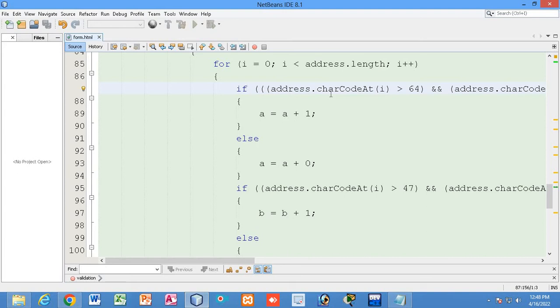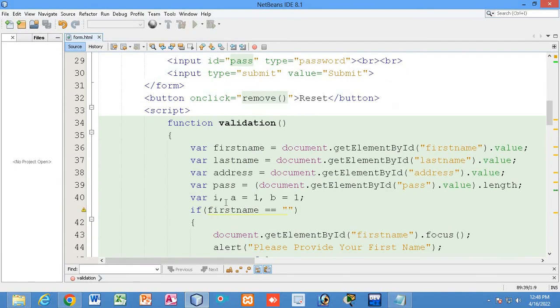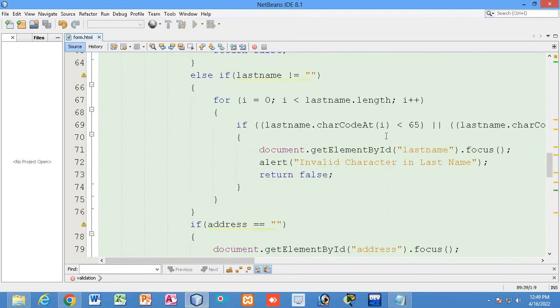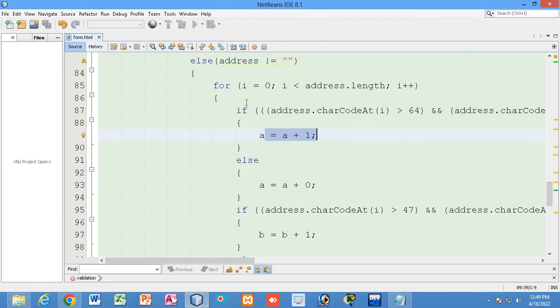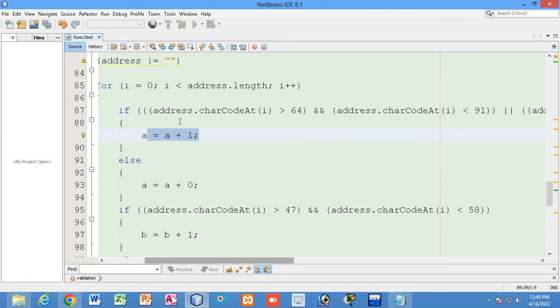In both the cases, the value of A will be incremented by 1. So you can see over here what I have done. I have taken variable A and B. A I have initialized with 1, B I have initialized with 1, right? Now what I have done over here, just see, if this condition is true, that means if user has given small letter alphabet or capital letter alphabet, any of those, then the A value will be incremented by 1 every time.